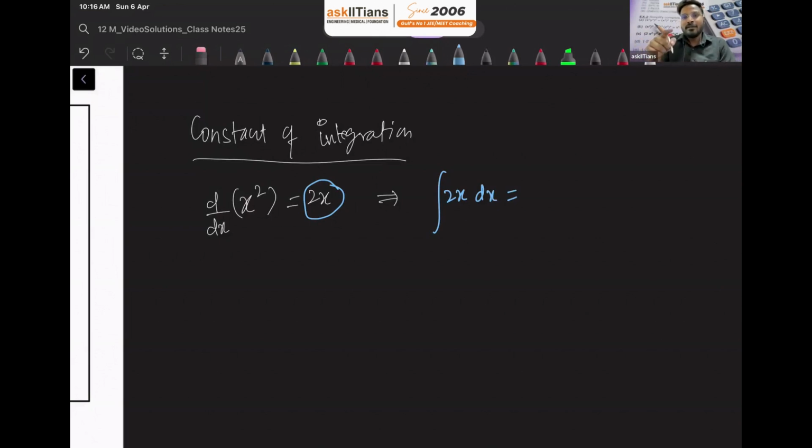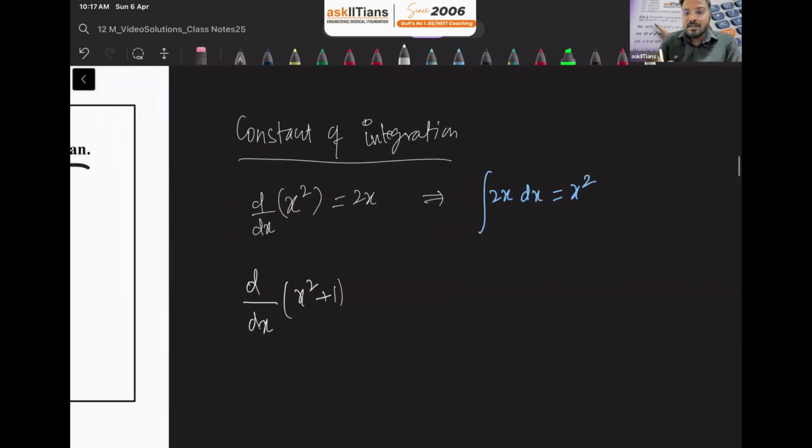Can anyone tell me what we are going to get? What we are going to get is the same thing, that is x square. Yes or no? Now let me take one more example here, d over dx of x square plus 1.